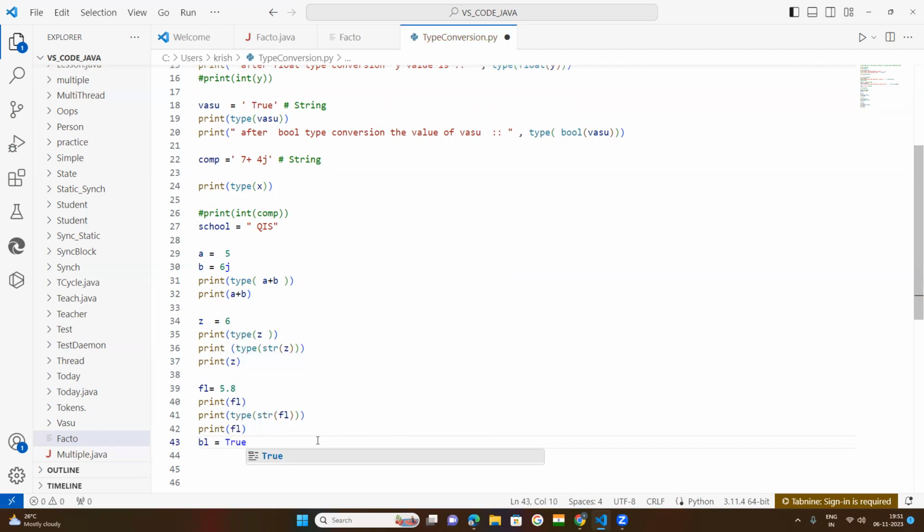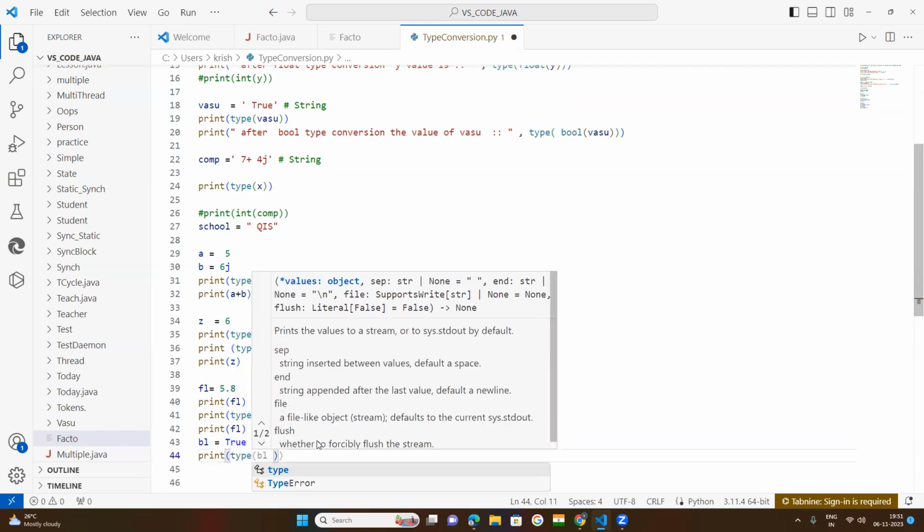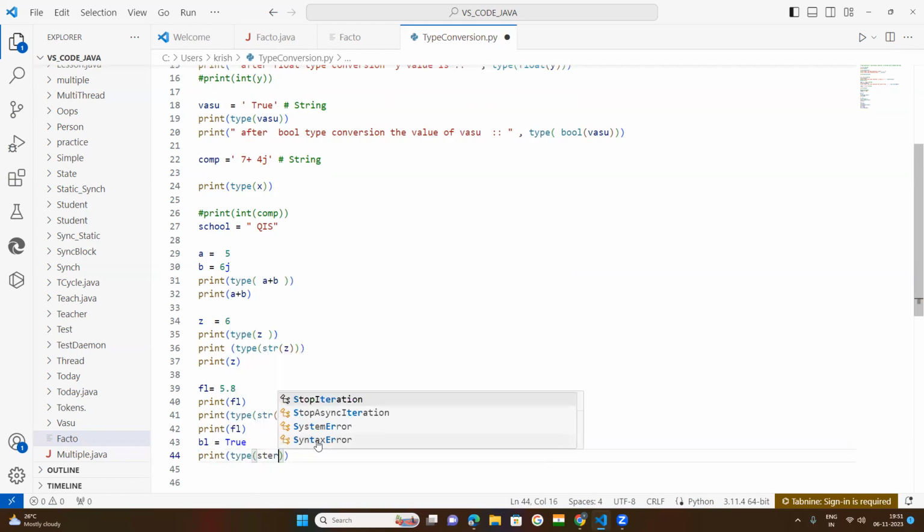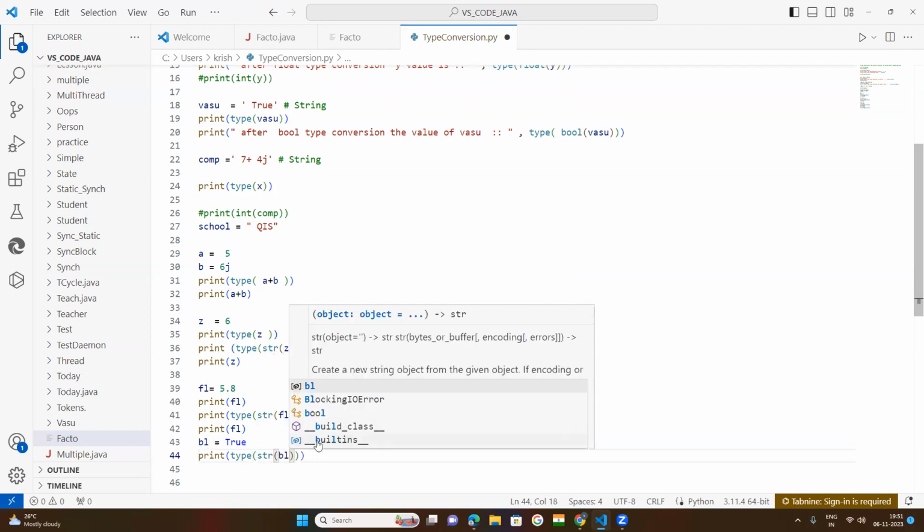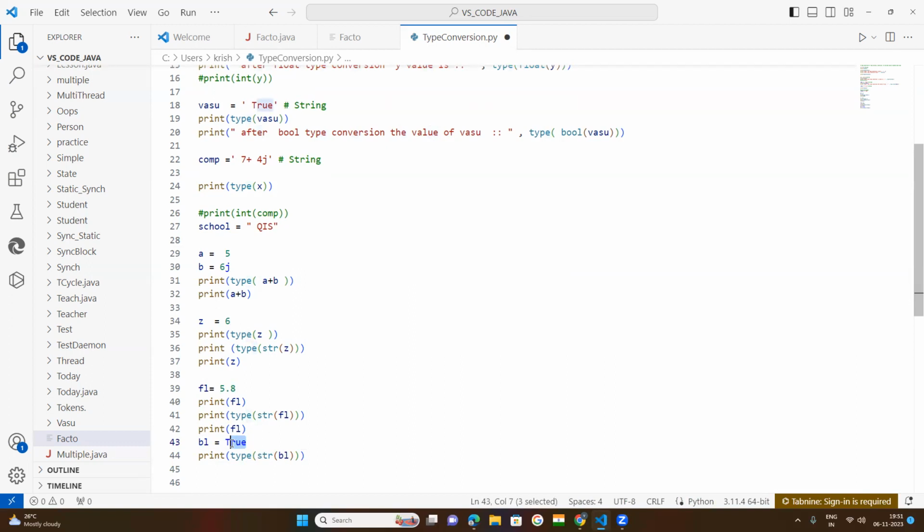Now you want to convert this into a string. By the string function, you can convert this. Print type. By the string function, it can be converted. Now what happened? This is a boolean value. By the string function, this will be converted into a string.